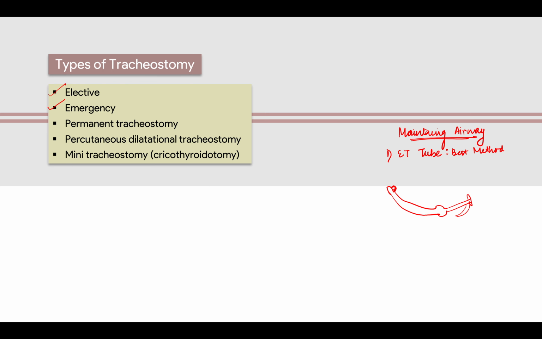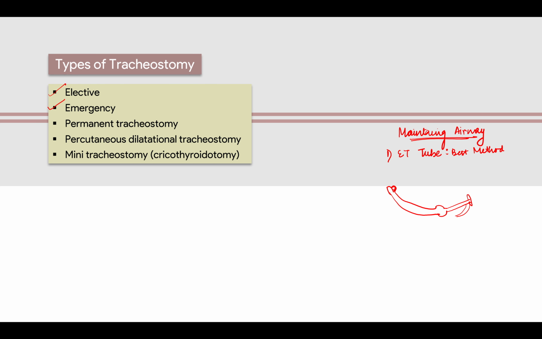This is the shape of an ET tube, whose length is measured from here to here, and it can be placed through the nasal tract into your trachea, or I can directly place it via the mouth. This is how an ET tube is placed, and you first insert a laryngoscope and then you insert an ET tube, right? So this is the ideal way.